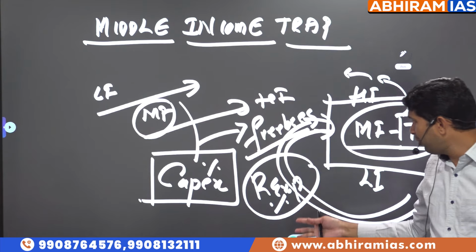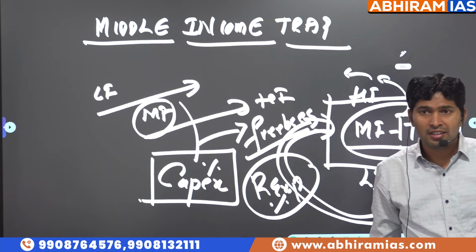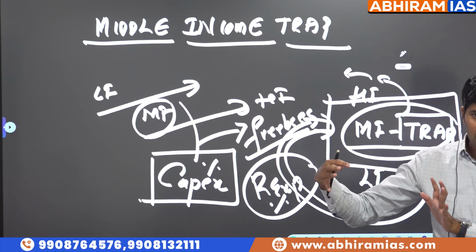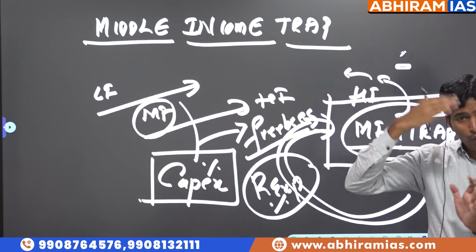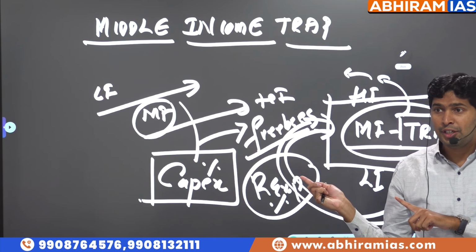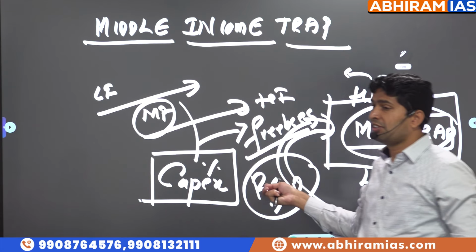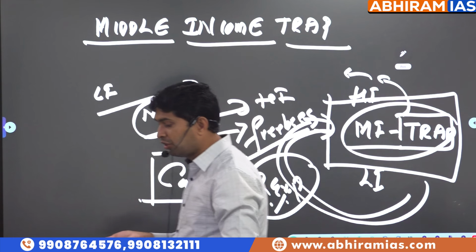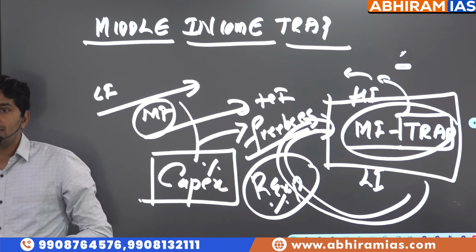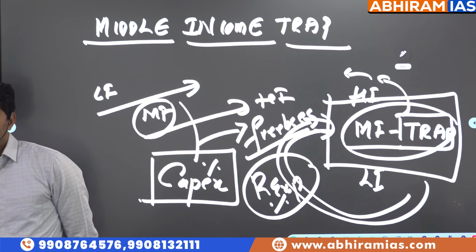But if you look at state governments and the central government, the percentage of capex is less, the percentage of revenue expenditure is more. We are borrowing, but the borrowed money is not used for capital expenditure. Borrowed money is used for freebies and welfare policies. We are not in a position to come out of the trap, which is called the middle income trap.